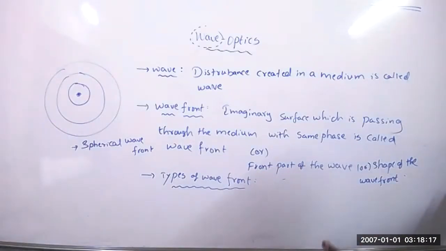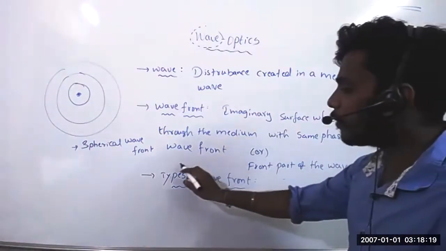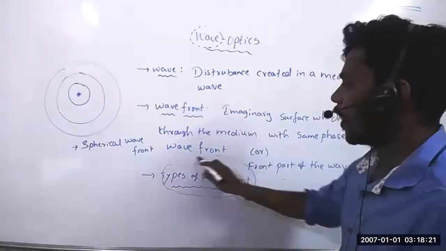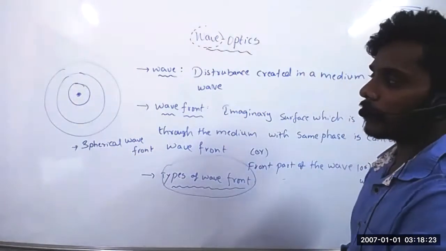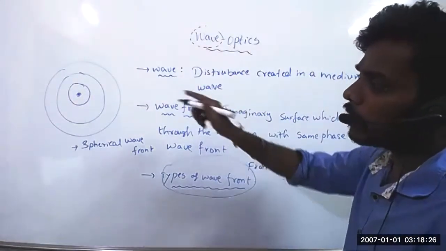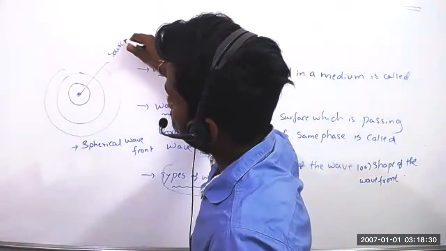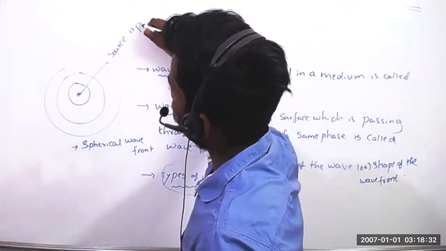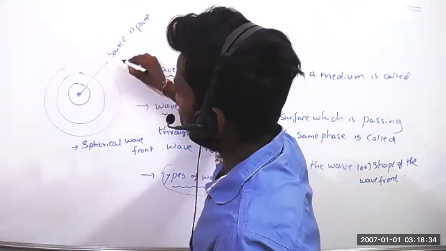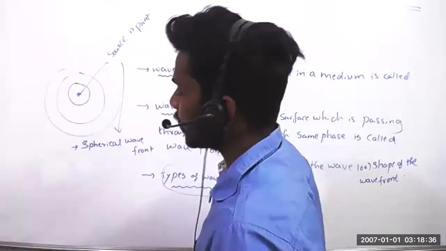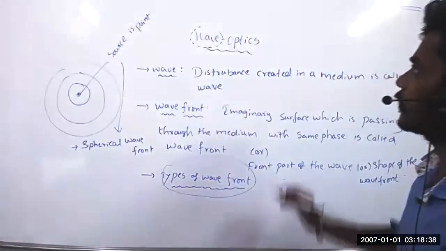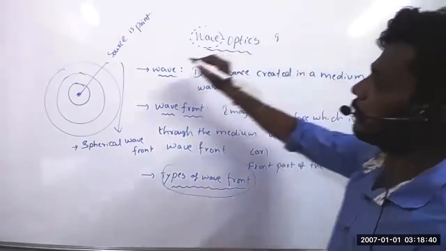If you want to know, you should know how many types of wave fronts there are. Suppose if the source is a point, then those wave fronts are spherical wave fronts. That is the first situation.